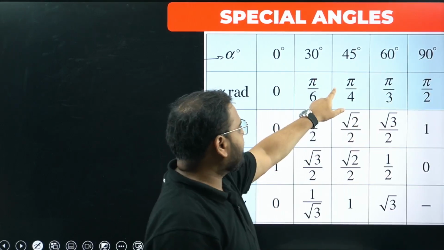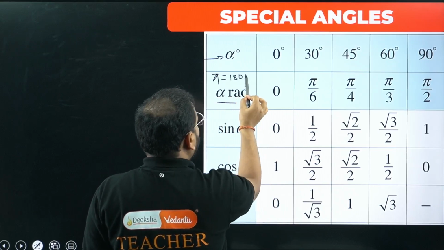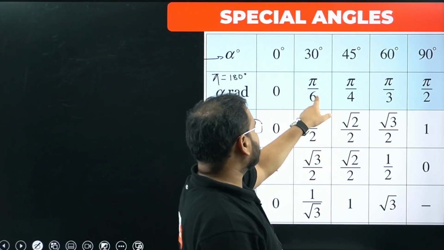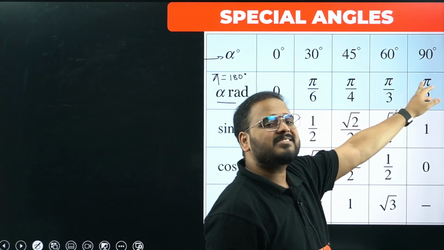What is the value of pi? Pi is simply 180 degrees. You can check now. 180 by 6 is 30, 180 by 3 is 60, 180 by 4 is 45 and 180 by 2 is 90 degrees.